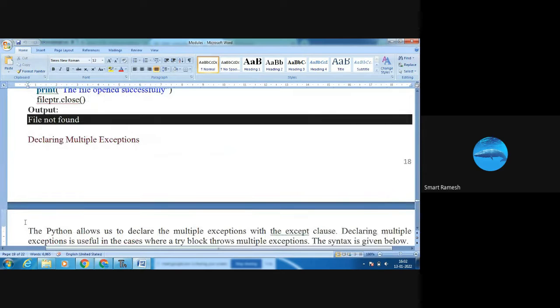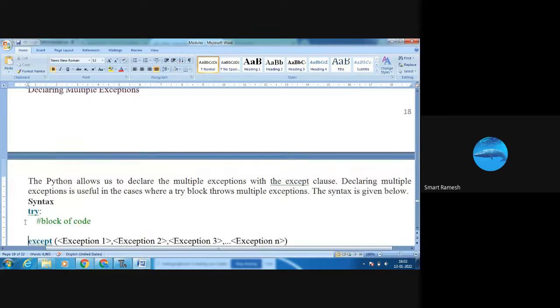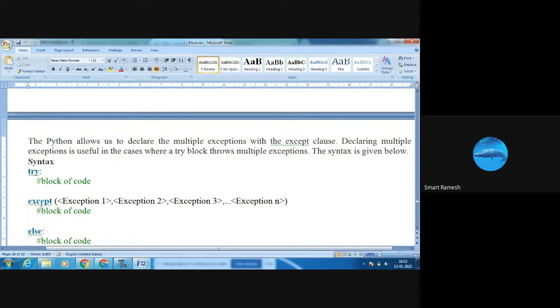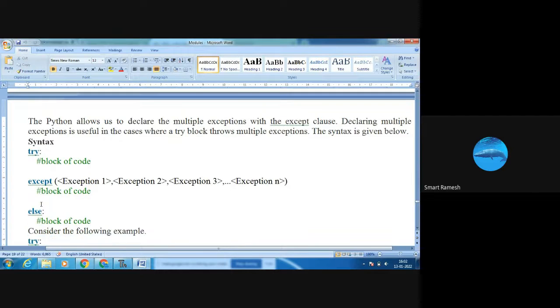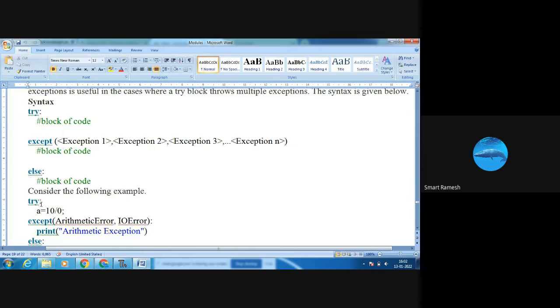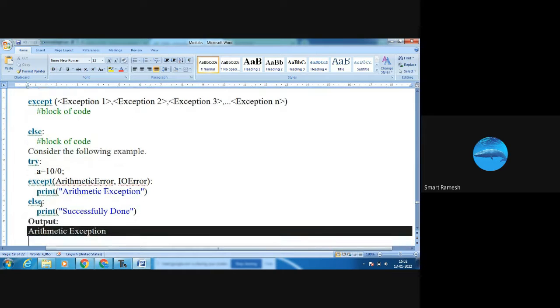Next, declaring multiple exceptions. We can use multiple exceptions with the except statement. See the syntax: try block, next except with exception 1, 2, 3, up to exception n, next else. In the else block, except, else. Let's see one example.